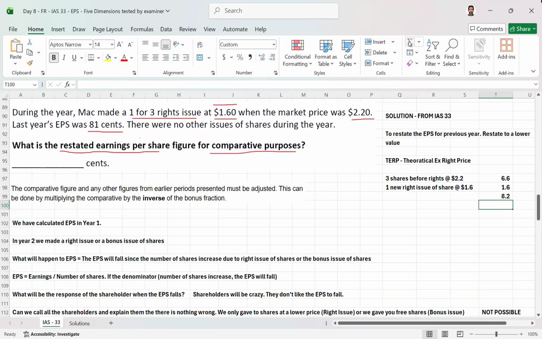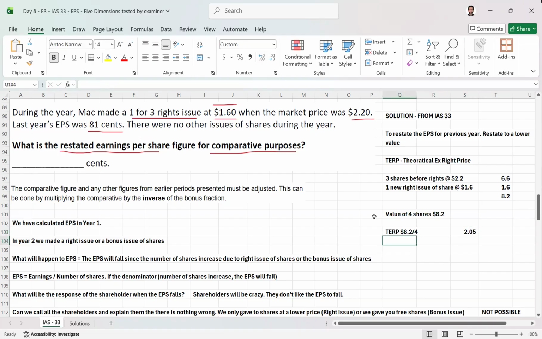Now we calculate the theoretical ex-rights price. We have the value of 4 shares, which is $8.2. The value of 1 share, or we can say the theoretical ex-rights price, is $8.2 divided by 4. The answer is again rounded. If we unround it, that is 2.05. So the theoretical ex-rights price is 2.05.